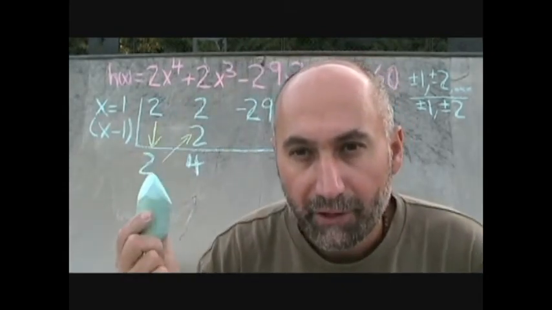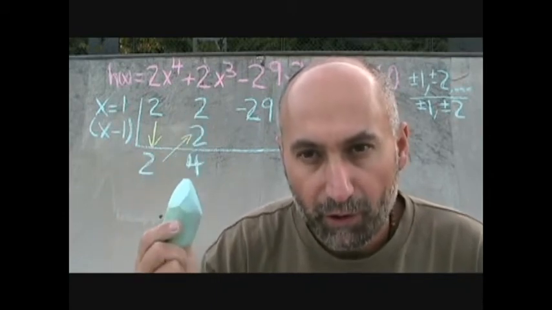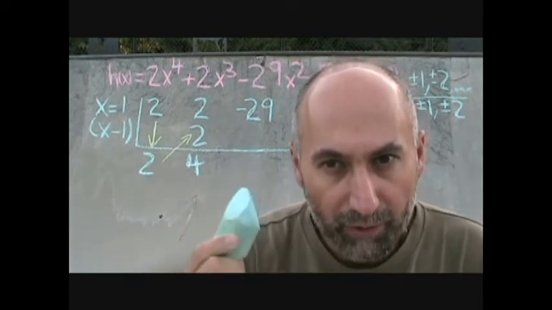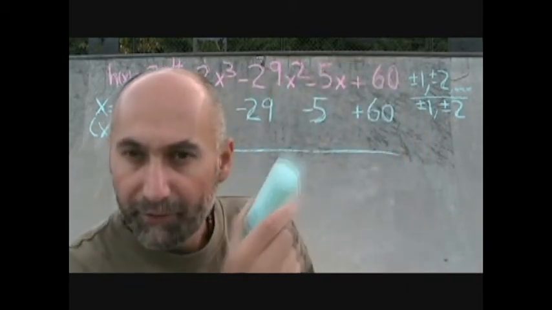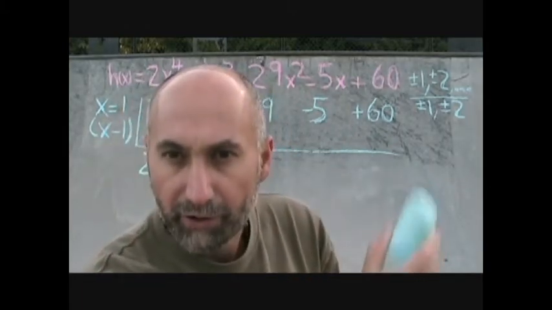So the 2 comes down, you multiply by the 1, 1 times 2 is 2, and you add these guys, you get 4. 4, 1 times 4, that goes up there, and you add those guys, and whatever the result is comes down here. And then from here, you go across, come down again, go across, come down again. So I'm just going to go ahead and do all those, okay?